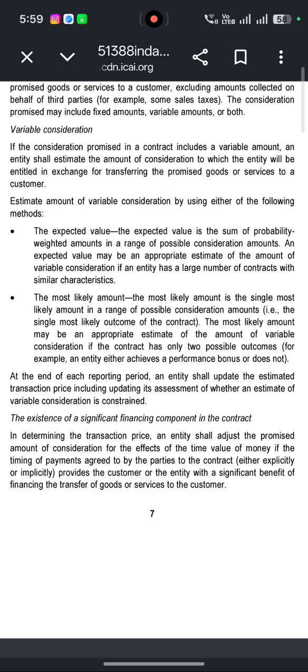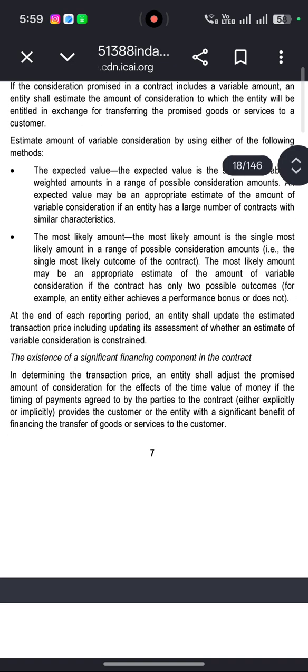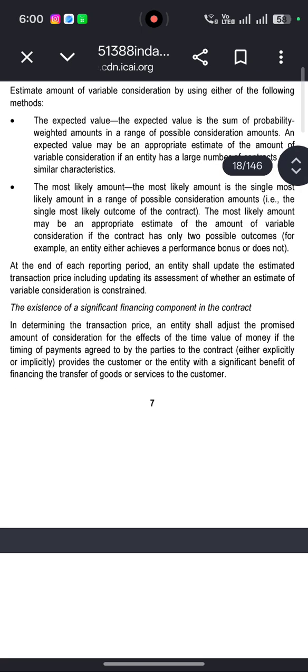Expected value may be an appropriate estimate of the amount of variable consideration if the entity has a large number of contracts with similar characteristics. The most likely amount is the single most likely amount in the range of possible consideration, that is, the single most likely outcome of the contract. The most likely amount may be an appropriate estimate if the contract has only two possible outcomes, for example, the entity either achieves a performance bonus or does not.